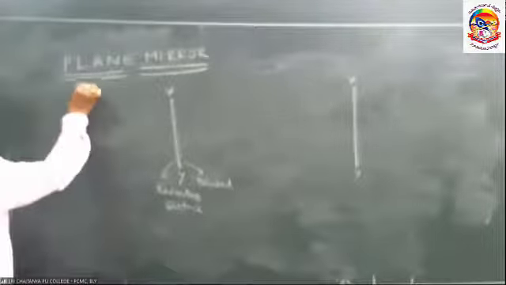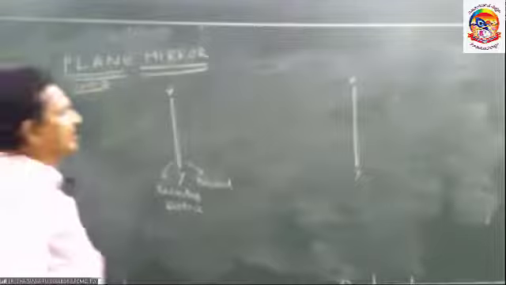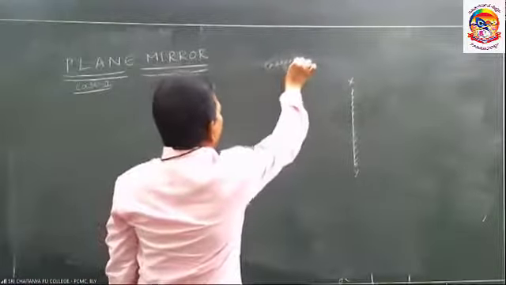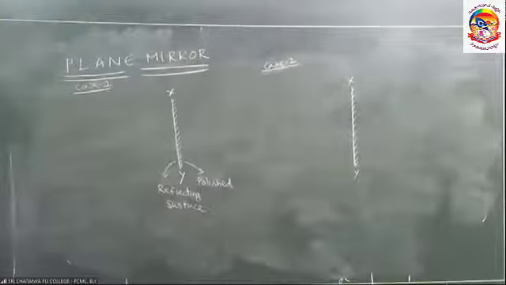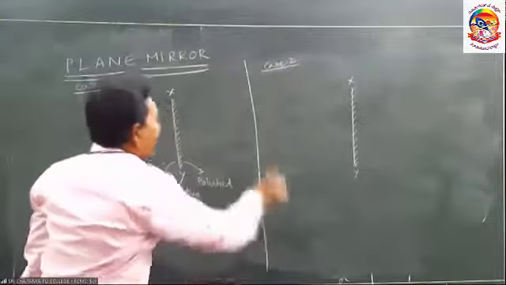Case 1, point object. Case 2, extended object. 2 diagrams at a time. Separate it, we can have clarity.